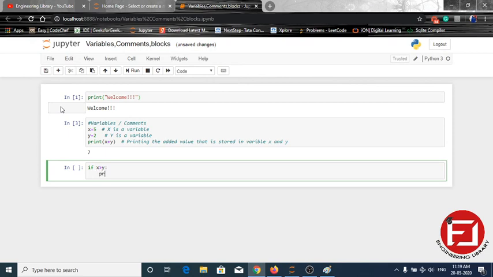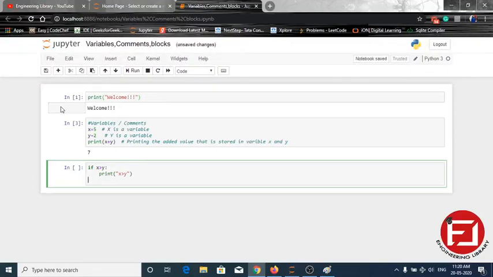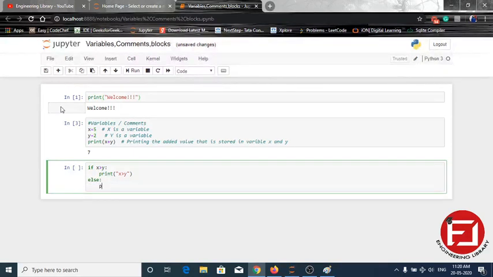After that you have to write print, something like "x is greater" or "x is big". And when you are done with the if block, we can use the else block. In else we can print "x is smaller than y". Okay, now run this block.